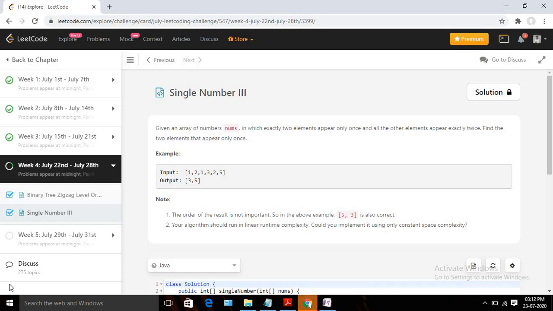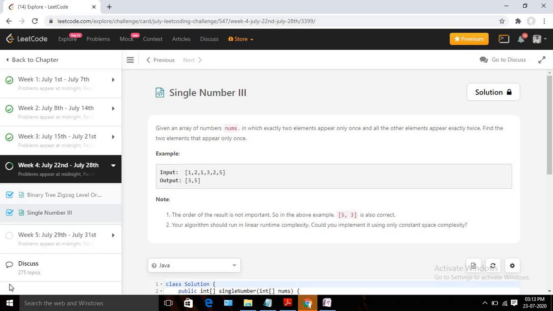Today we are going to solve the day 23 of July LeetCode Challenge. Today's problem is Single Number 3. Basically, if you read the problem statement, it's saying that you will be given one integer array, and in that integer array, all the numbers will appear twice except two numbers. You need to identify those two numbers and return them as an integer array. Okay, so this is the problem statement.